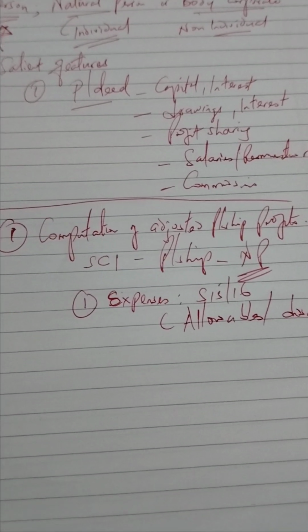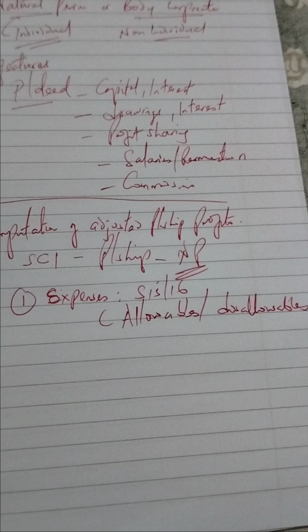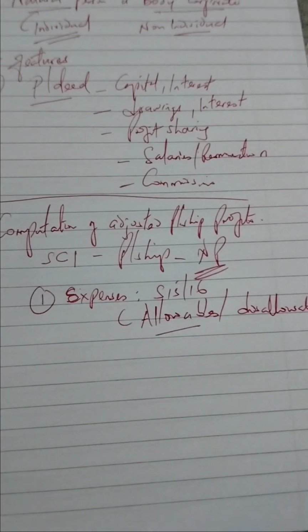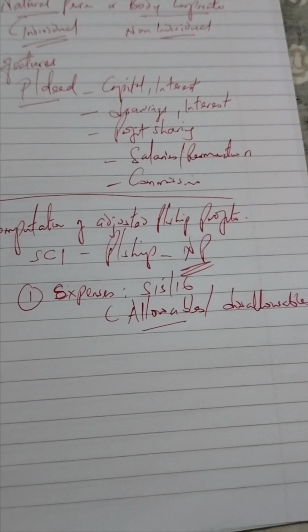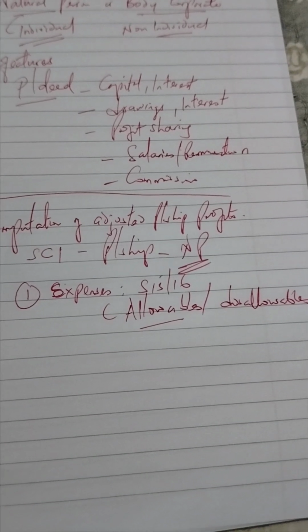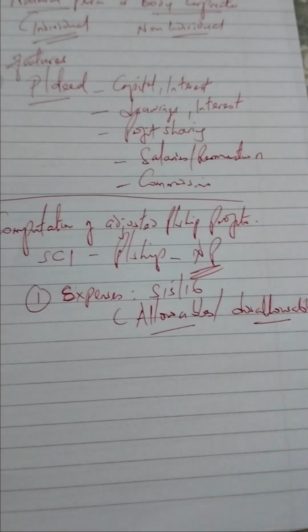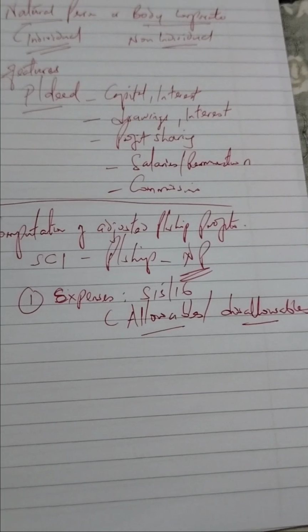The allowables: any expense which was incurred wholly and exclusively in generating the revenue will be allowable. Otherwise, we will disallow as per section 1516.